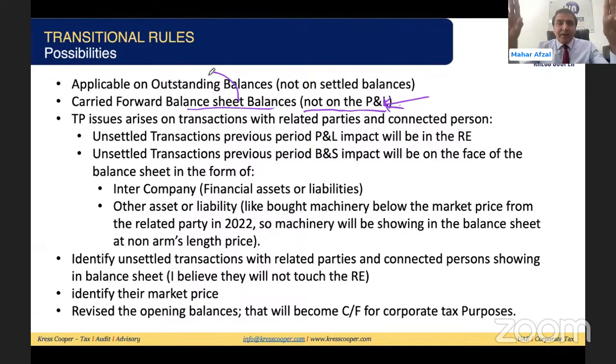There is a possibility, I'm just repeating, that whatever is reflecting in the closing balance sheet is not at fair value, not at the arm's length price. There is a possibility if we have a transaction with the related party.